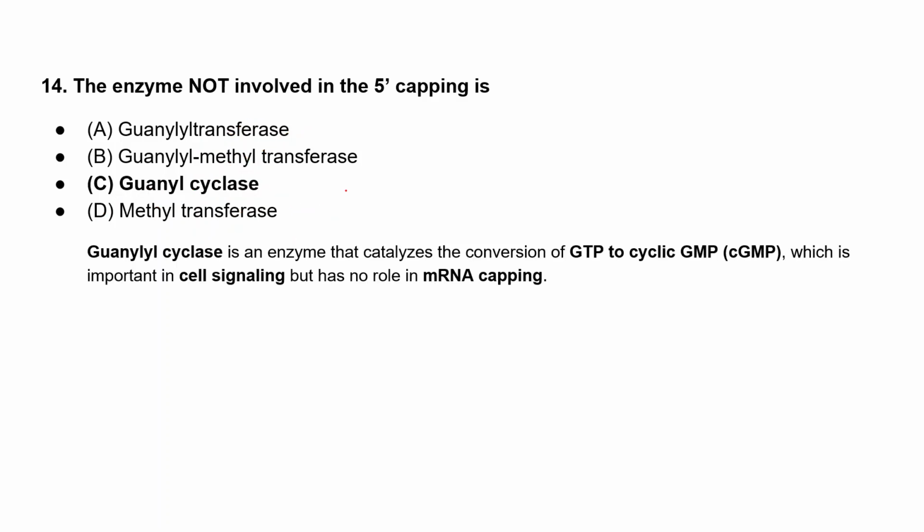Let's see. So here guanylyl cyclase is an enzyme that catalyzes the conversion of GTP to cyclic GMP. It has a very important role in cell signaling, but in case of mRNA capping, it doesn't have any role. Guanine methyl transferase has a methyl transferase role and guanylyl transferase has a role, but this cyclase will convert only GTP to cyclic GMP. It doesn't have any role in the mRNA capping.